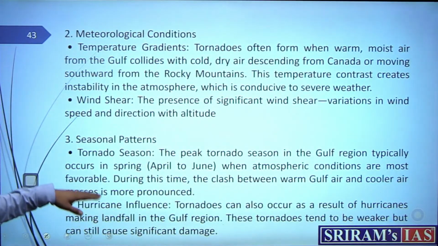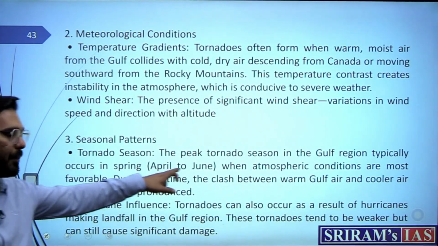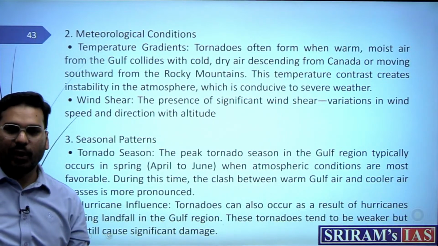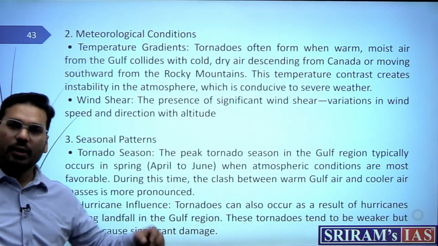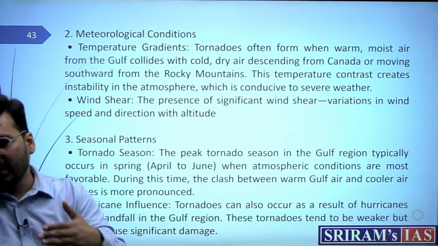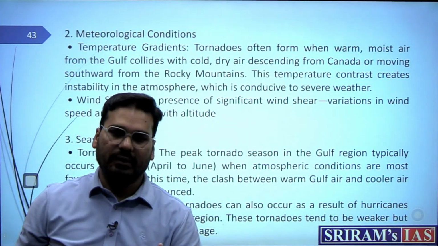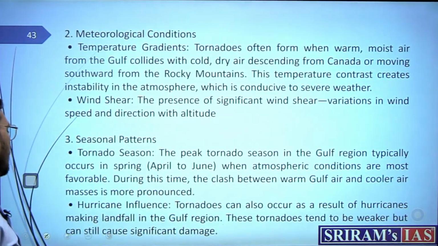Then seasonal patterns, for example, tornado season, obviously April to June, this is the month of very intense heat in India also, and that's why in these regions also, because sun is very much near the Tropic of Cancer, and that is why this is the very hot region.